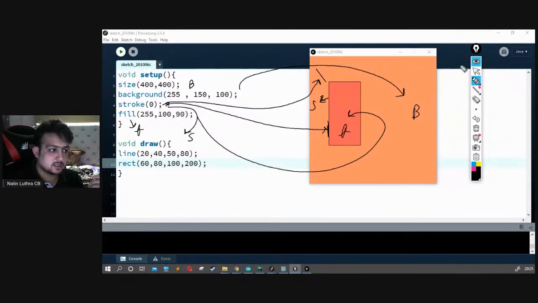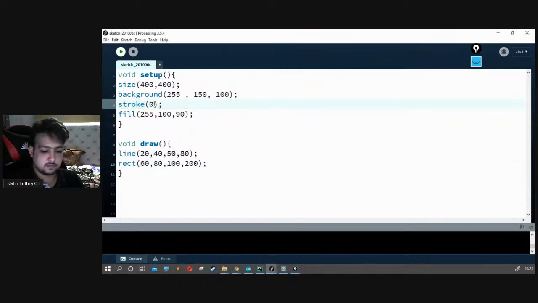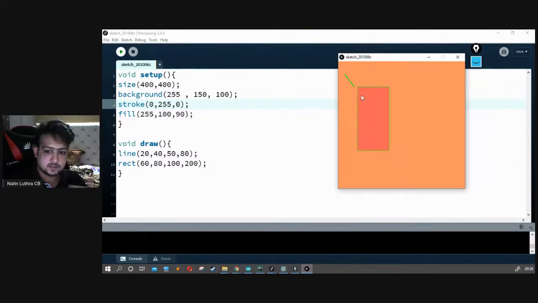So can we make stroke something else? Yes, we can. Let's try that as well. Let's say stroke, and give a random color to stroke as well. Let's say it's 255, 100, 60. Let's run it all together again. Or maybe RGB, let's make it green. R is 0, G is 255 and blue is 0. All right, let's run it. So this is what we get. That's how we get the stroke.